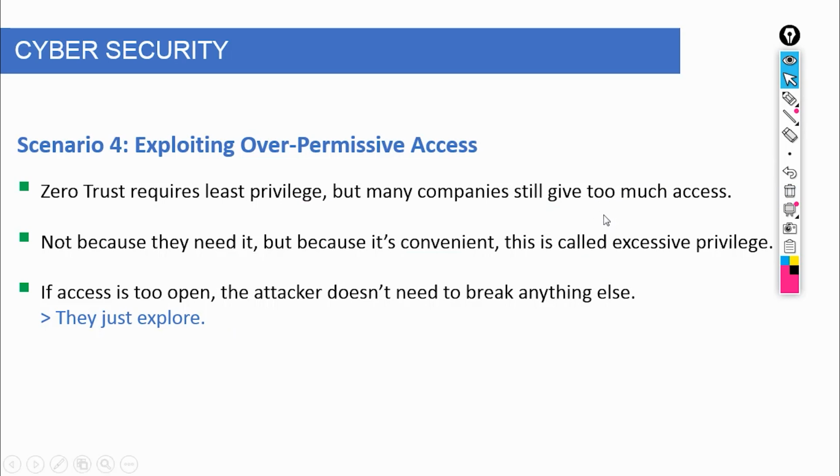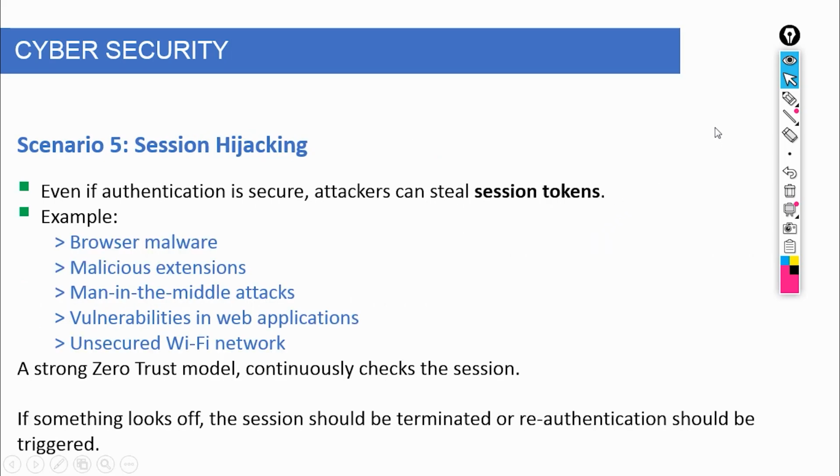This is exactly what makes session hijacking so dangerous. Attackers can steal session tokens using browser malware, malicious extensions, man-in-the-middle attacks, or even through vulnerabilities in web applications. In some cases, something as simple as an unsecured Wi-Fi network can expose session data. There have been multiple real-world cases where attackers used stolen session tokens to access cloud dashboards and email systems without ever triggering a login alert. Why? Because from the system's perspective, the session is already trusted.